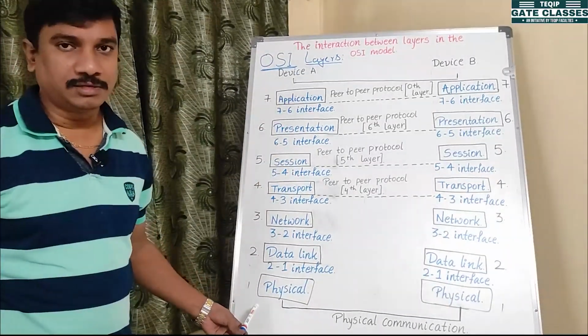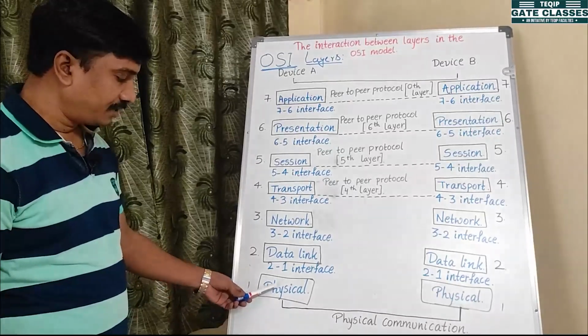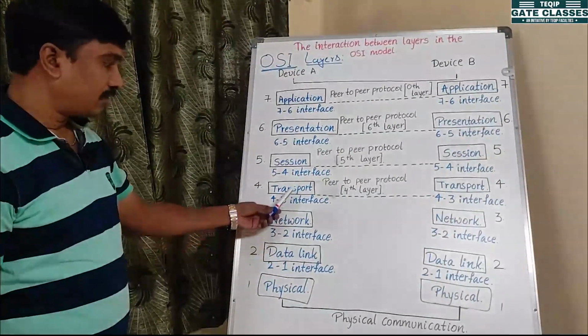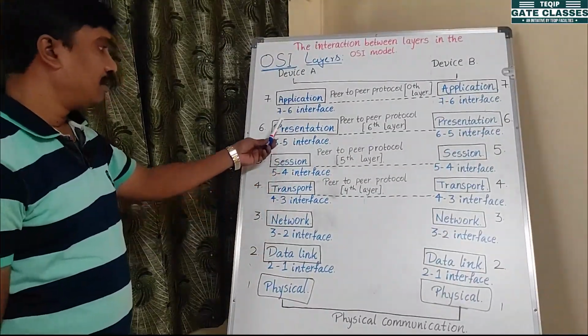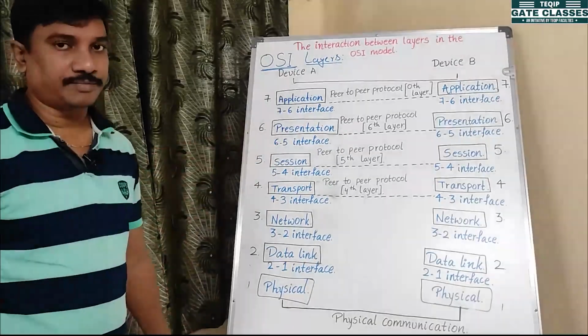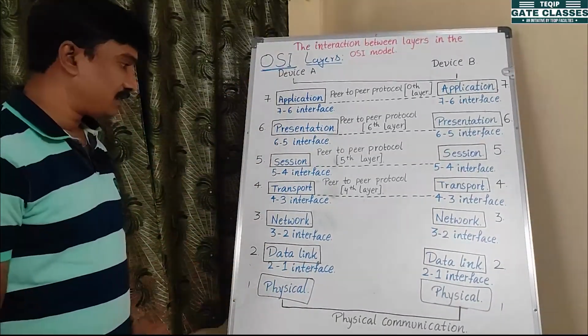We have 7 layers. Those 7 layers are physical layer, data link layer, network layer, transport layer, session layer, presentation layer and application layer. Right. These are the 7 layers.